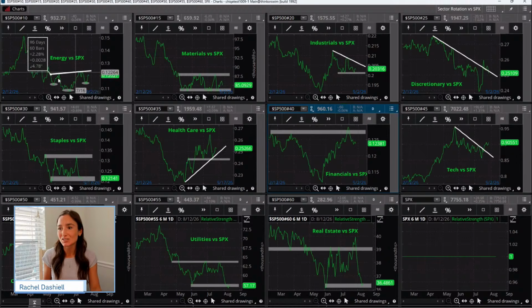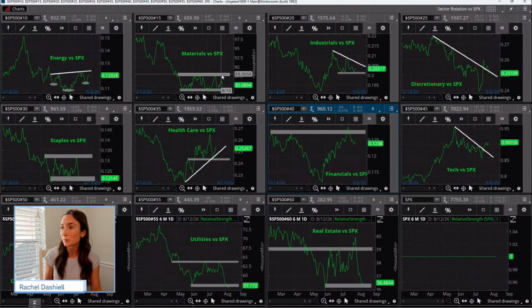So the energy sector looks like we are putting in a possible inverse head and shoulders here. If you can see in that lower corner, we still have a little bit of a ways to go, but there has been some pretty, I guess, kind of long-term basing that is occurring at some of these levels. Materials, the same thing. You're seeing precious metals start to firm up a little bit, especially since you have a little bit of a weaker dollar that the Dixie jumped back into that range. So maybe you're seeing a little bit of improvement in that space with that range.